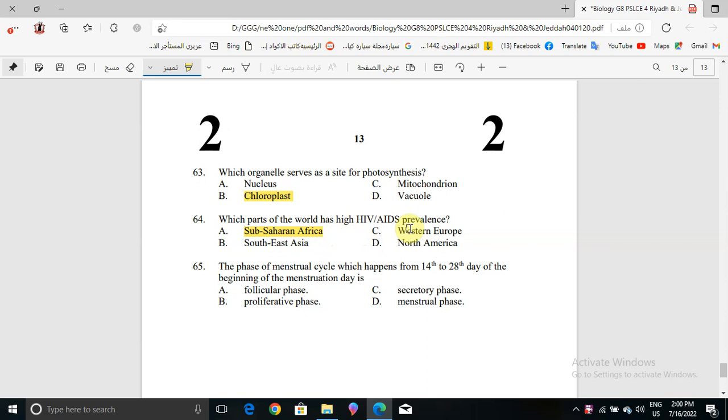Now, question number 65. The phase of the menstrual cycle which happens from the 14th to 20th day from the beginning of the menstruation day is what? Follicular phase, proliferative phase, secretory phase, or menstrual phase? The answer will be the secretory phase. So this was the last answer for the last question in this model.